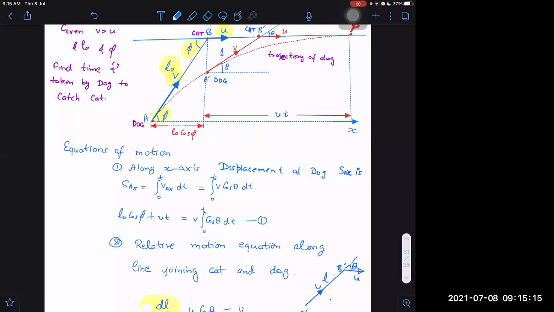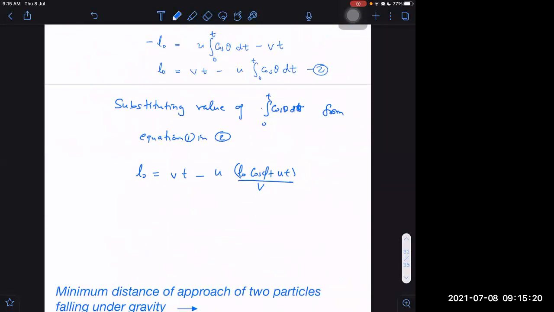Is it divided by v or not? This v will also come to the denominator. Yes. What is time now? I think we can get time because it's just a simple linear equation. Time is L naught into v plus u into L naught cos phi, divided by v square plus u square, I think.